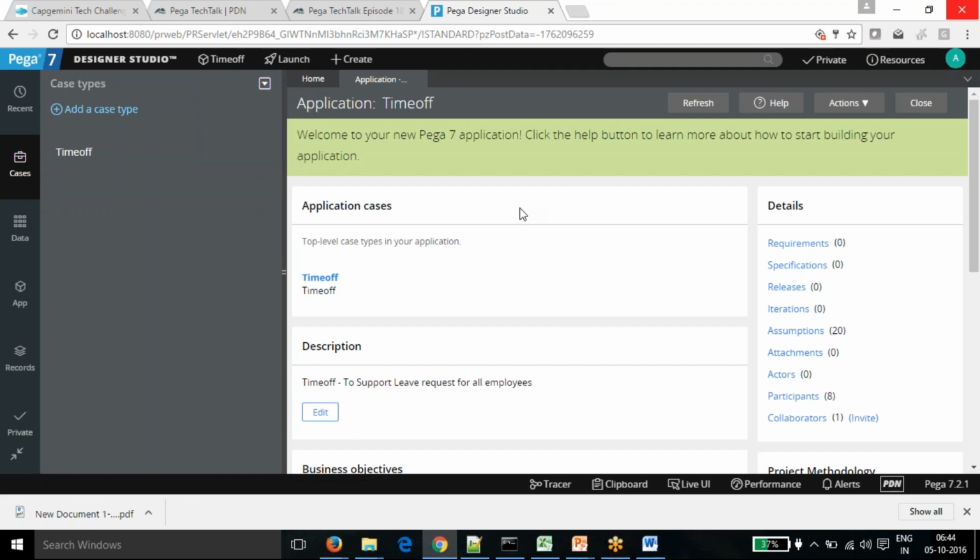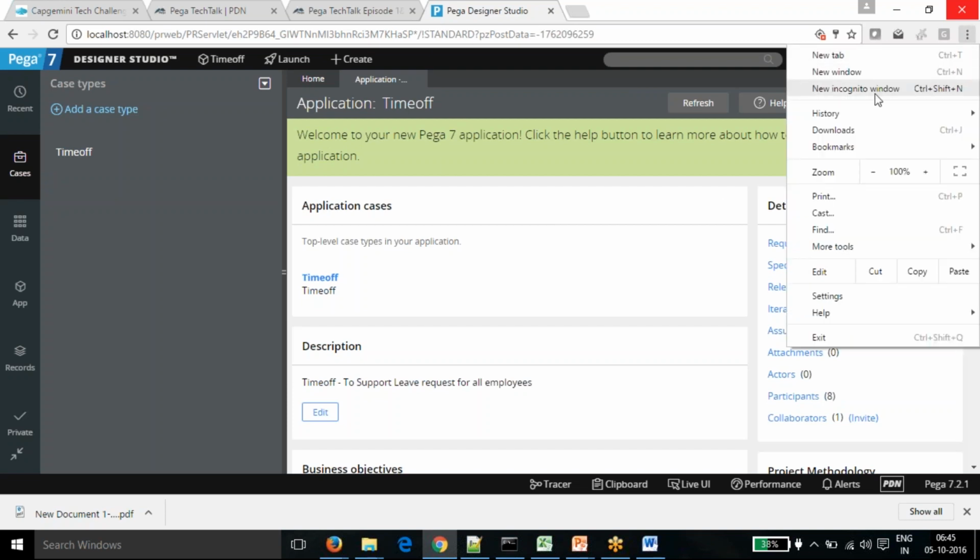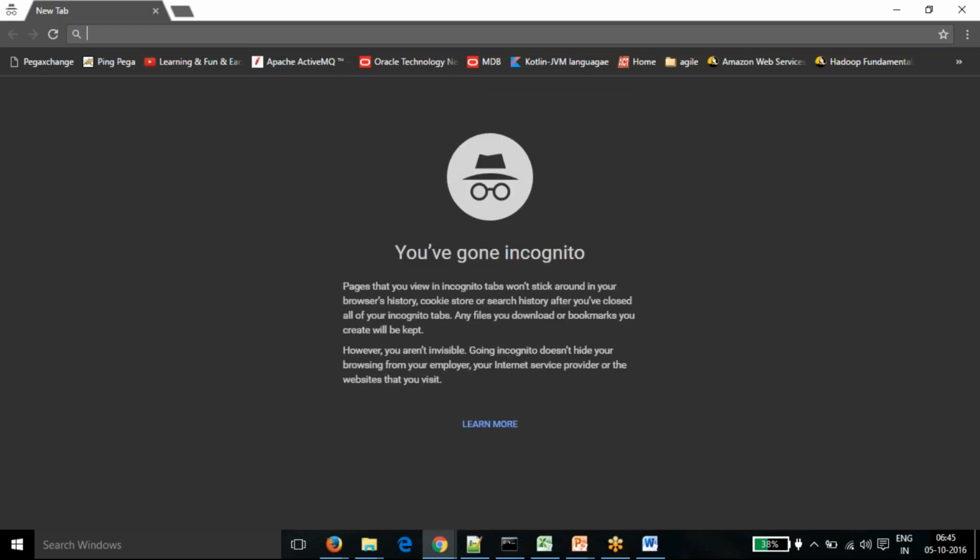And one more thing, if you want to log in with one more user, Pega sessions work in the browser. So if you want to log in with a different user, you need to open a private window, or in Chrome that is called an incognito window. In that scenario, you can log in with multiple users at the same time.